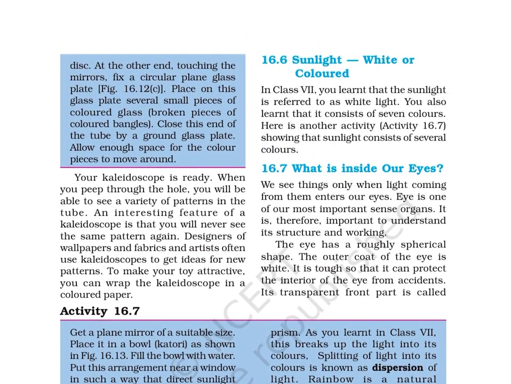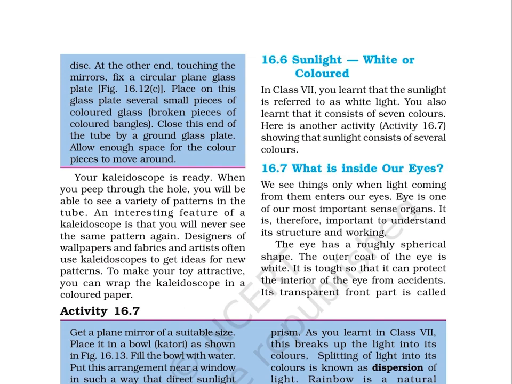16.6. Sunlight, white or colored. In class 7, you learnt that the sunlight is referred to as white light. You also learnt that it consists of 7 colors. Here is another activity. Activity 16.7, showing that sunlight consists of several colors.